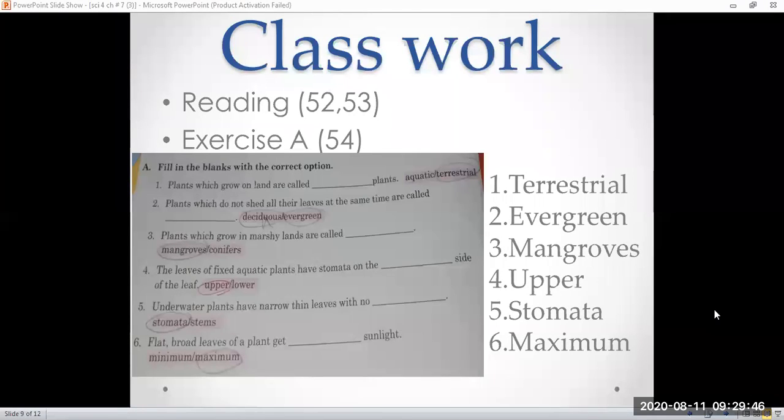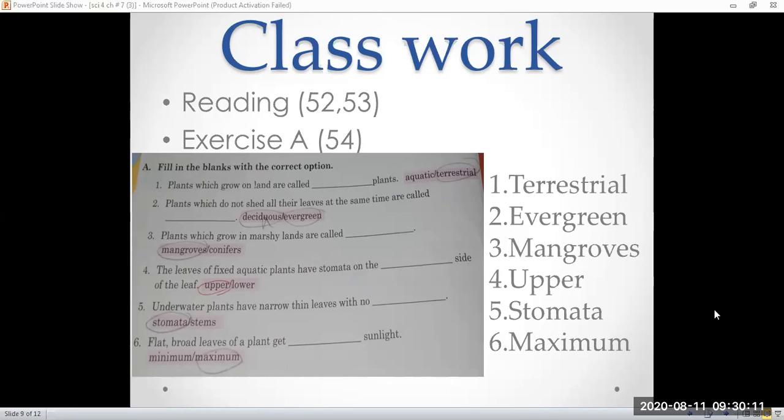Points to remember. The natural process by which plants adjust to their surroundings is called adaptation.